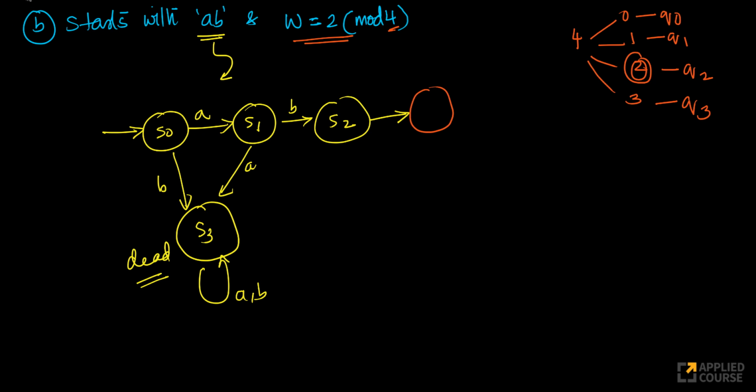Okay, I've already seen AB. So what I can do here, actually, I don't have to create S3 here. By the time I arrive here, I've already seen AB. Okay, now let me change the color again. I'm sorry, I forgot about the colors.